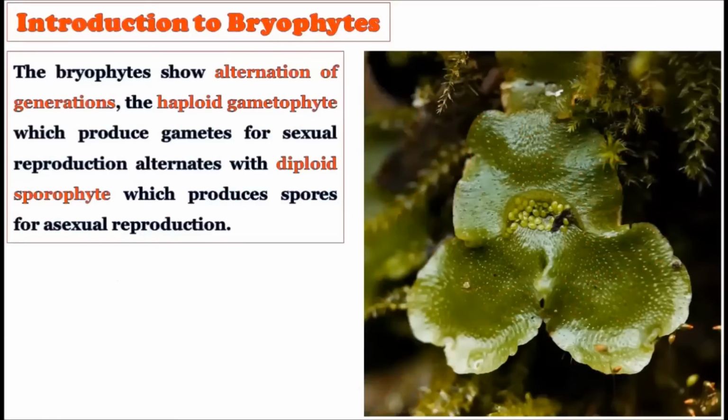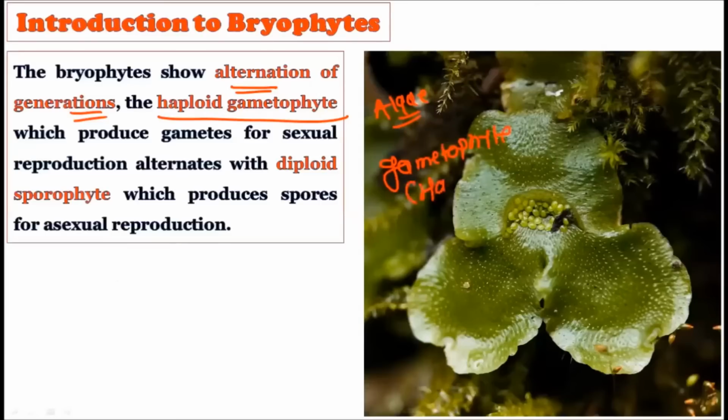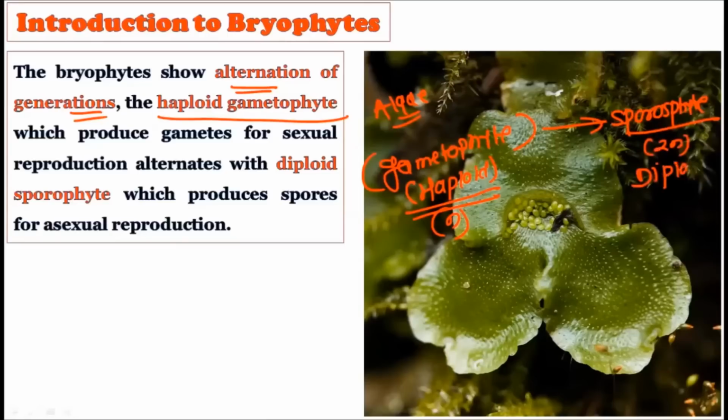All right. Now consider that the bryophytes show the alternation of generations. Of course, just like the algae, this also shows the alternation of generations, in which the haploid gametophyte, haploid literally meaning it contains a single set of the genome, that is the N, alternates with the diploid sporophyte. The second one is called the sporophyte, which is diploid and shows twice N. That is, the gametophyte alternates with the sporophyte. Gametophyte is haploid, sporophyte is diploid.